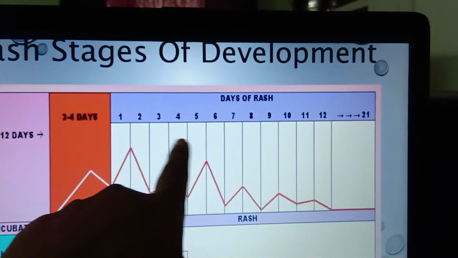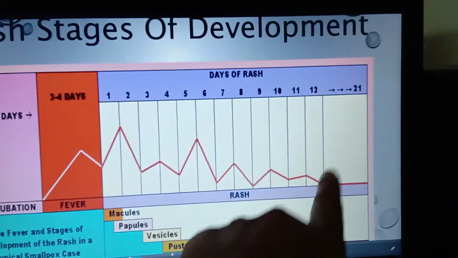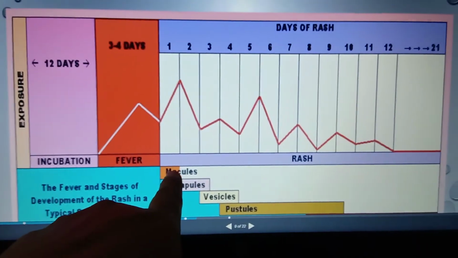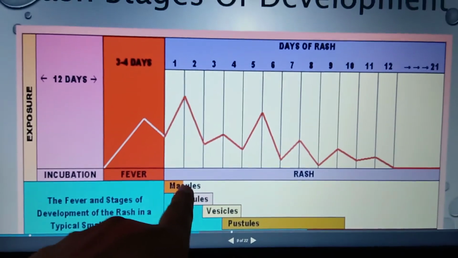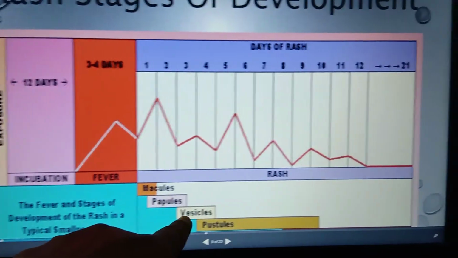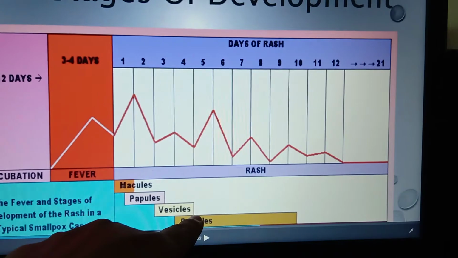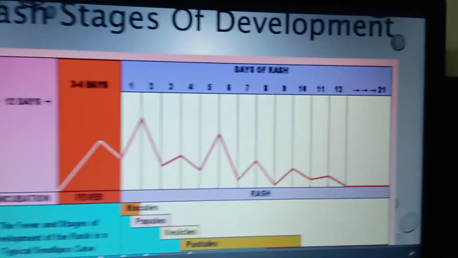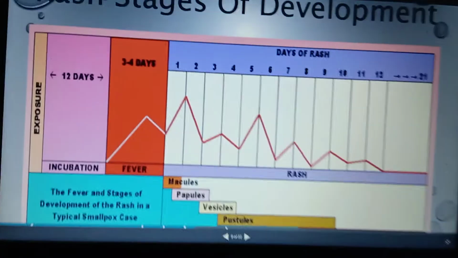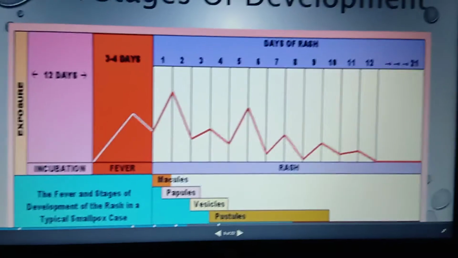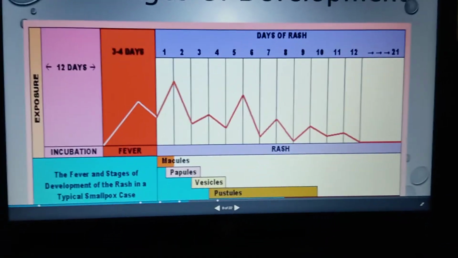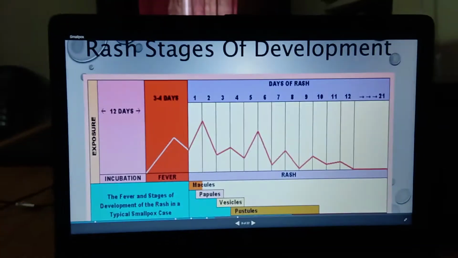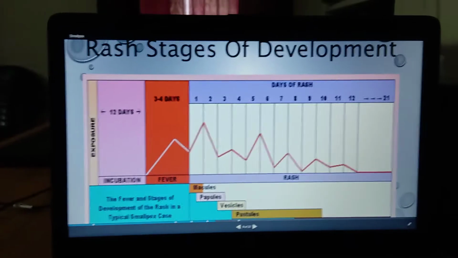Then the days of the rash, 1 to 21 days. On the first days they arise as macules, and later papules, vesicles, and pustules form, and later the rash subsides if there is treatment, and does not subside without treatment. Okay, so that is the rash stage of development. Very, very important, this one.